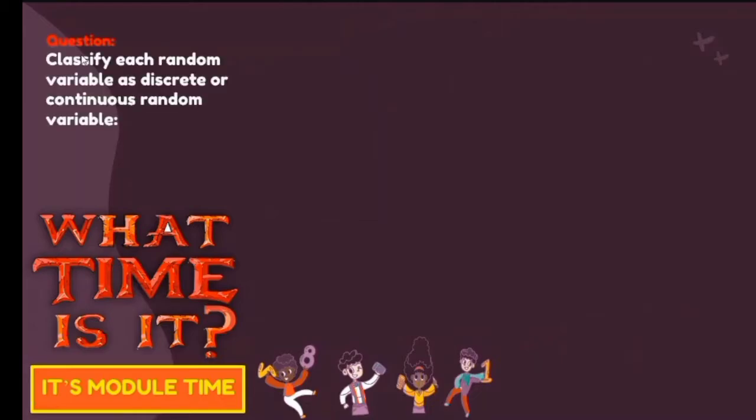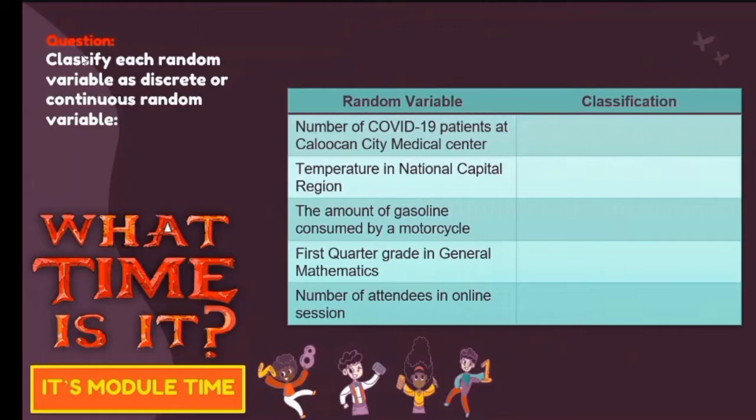So, I have question number 1. You have to classify each random variable as discrete or continuous. I have some examples of random variables and we will classify whether each is discrete or continuous. For number 1, the number of COVID-19 patients at Caloocan City Medical Center. Is it discrete or continuous? Obviously, it is a discrete random variable. Why discrete? Because we can express this in the form of a whole number.